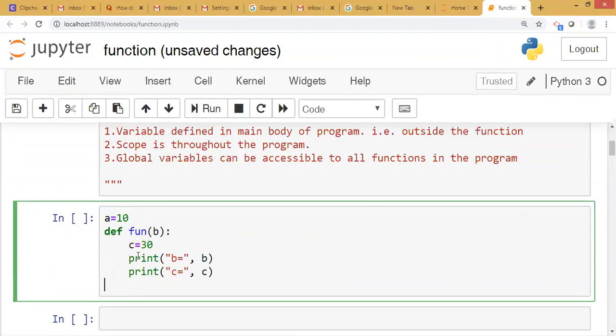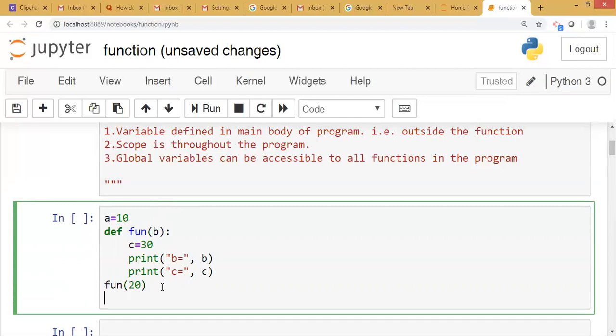After defining this function, this is called function header. Def keyword is used to define a function. This is name of the function, this is one parameter, this is function body. After that we need to call that function. How to call a function? By using the same function name, that is fun. And here only one parameter is given, so we will pass only one argument.